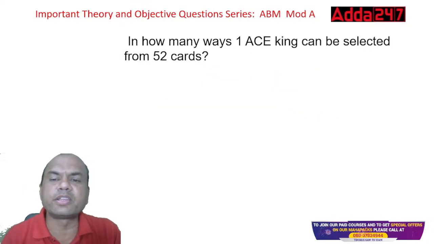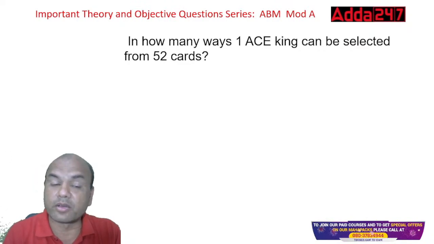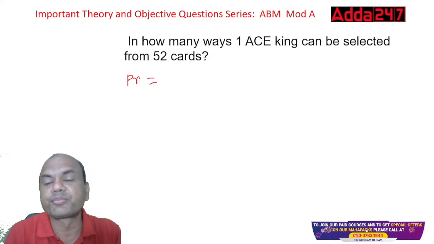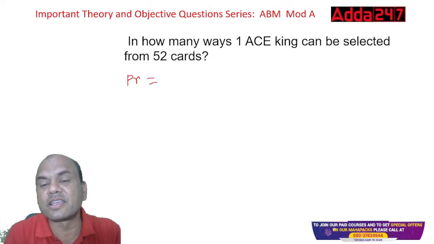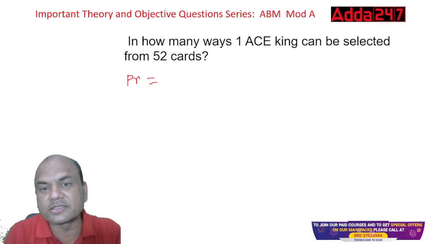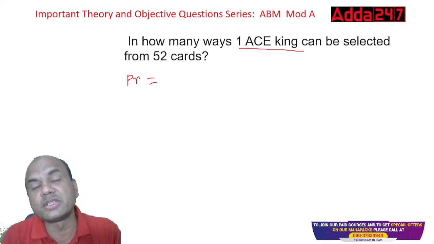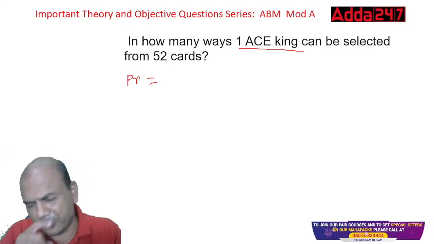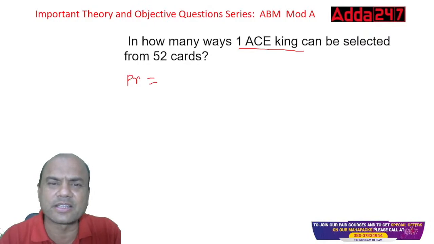In how many ways can one ace king be selected from 52 cards? Now the probability is changing. Probability equals required upon total. Required is one ace king. How many ace kings are there in the pack? There are 4 types of cards, right? Spade, heart, diamond, and club. Type in the comment section, everyone.